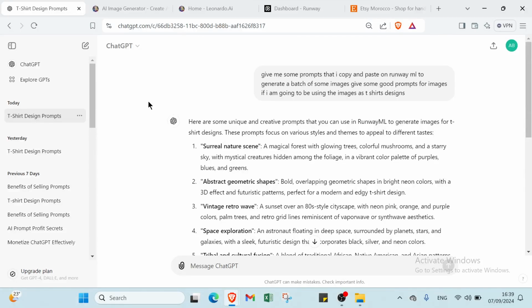How to make money prompting using ChatGPT. Discover the secret to earning money. Turn simple prompts into profit with ChatGPT. In today's fast-paced digital world, ChatGPT offers endless opportunities to make money by simply mastering the art of prompting.